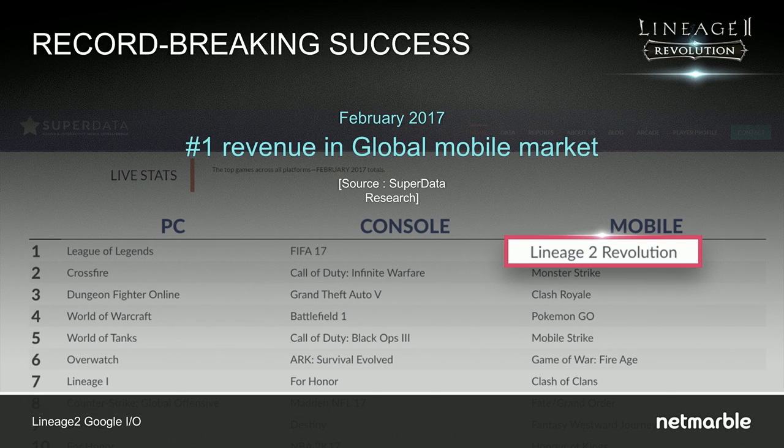Finally, according to SuperData research, Lineage 2 Revolution was the #1 title in the global mobile market in February, just one month, but we are proud of it. I said we just opened this title only in Korea, and the Korean mobile market is not small, but not big. What I want to say is #1 in Korea doesn't mean #1 globally, but in February, we made that.